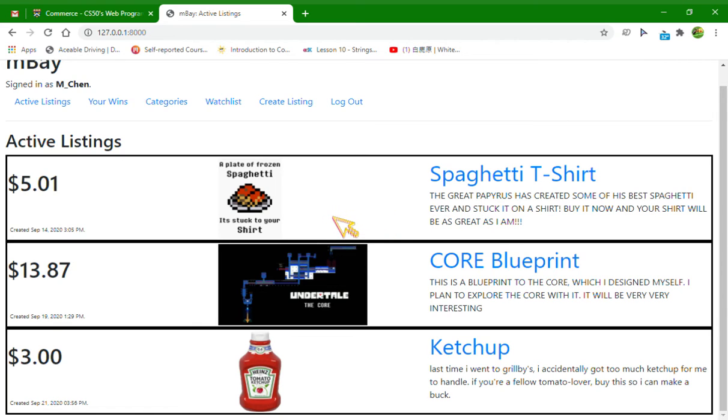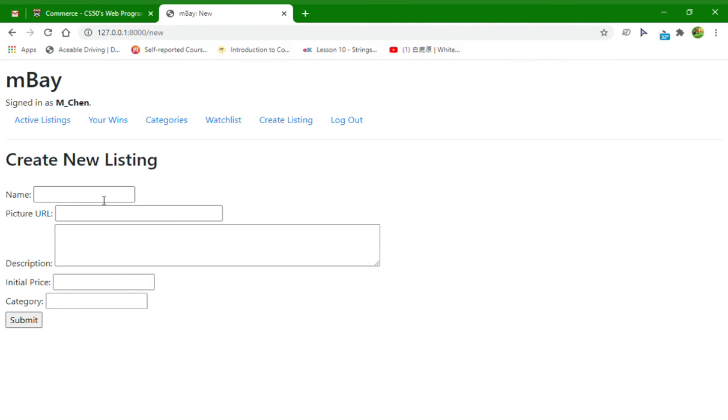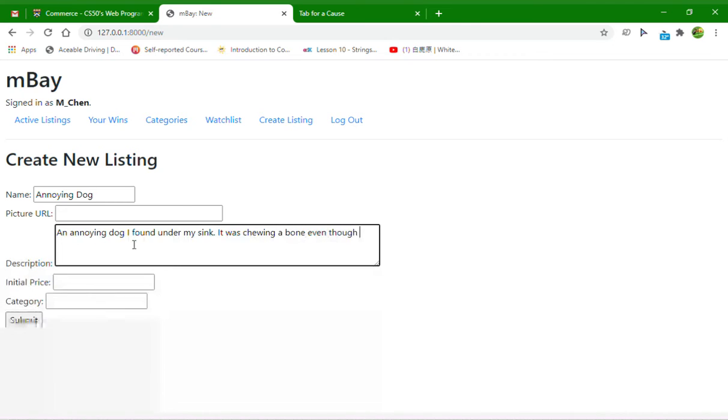for each active listing. Now, I recently discovered an annoying dog hiding in my sink, so I'm gonna try to sell it. The name would be annoying dog picture. Skip that for now. My description is gonna be annoying dog I found under my sink. It was chewing a bone, even though my house has no bones. Pretty mysterious.